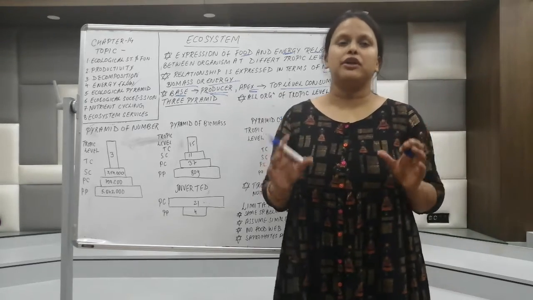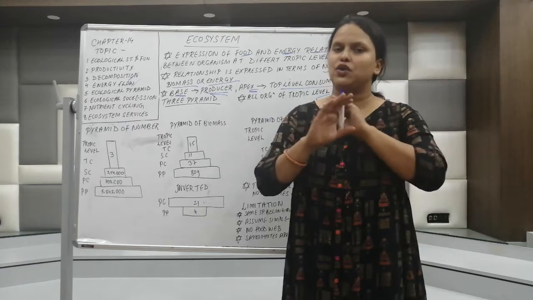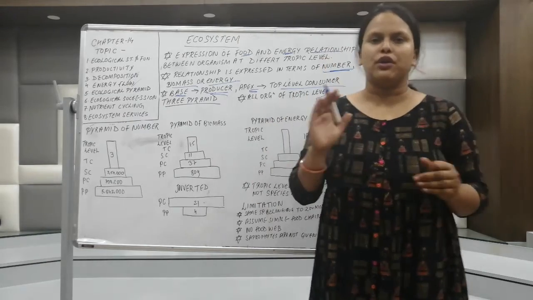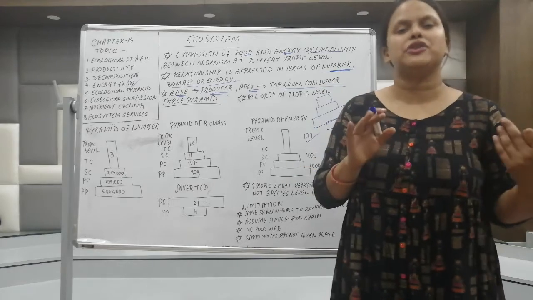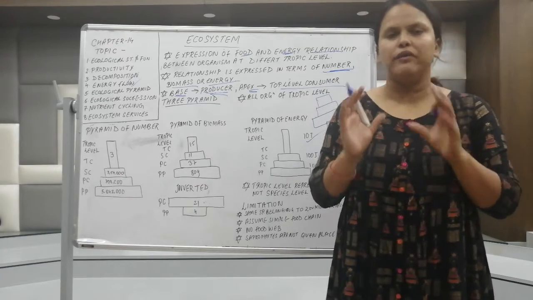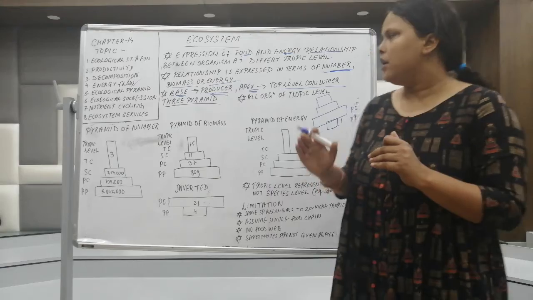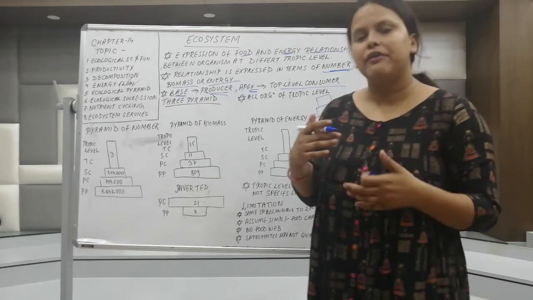So the pyramid of energy is always upright. There is no exception to it. So this you have to remember: the pyramid of biomass and number can be inverted, can be straight, but the pyramid of energy is always straight, always upright. Now there are different limitations.